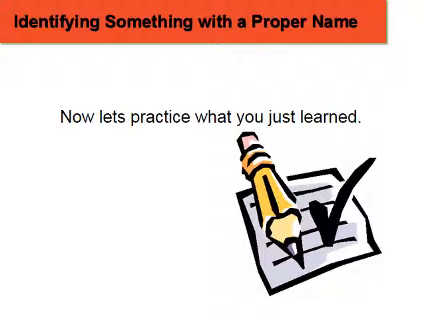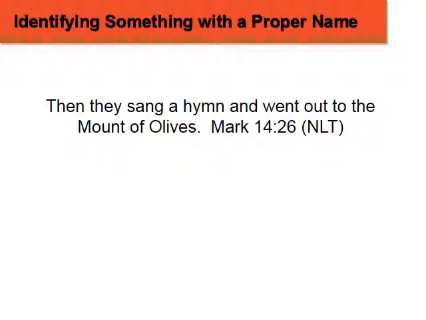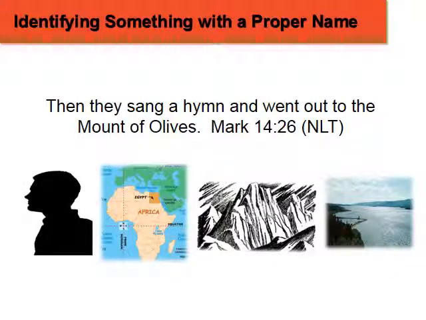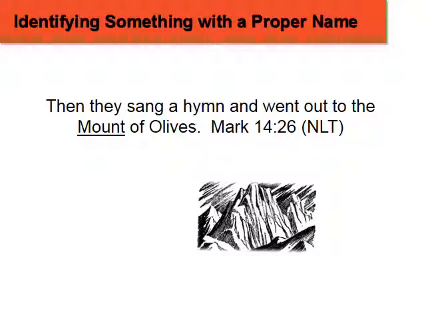Now let us practice what you just learned. What does the name Olives represent in this verse? Then they sang a hymn and went out to the Mount of Olives. Mark chapter 14, verse 26, New Living Translation. Does it refer to a person, country, landform, body of water, or something else? If you said landform or mountain, you are correct. The hint is the word mount, which refers to the landform of a mountain.